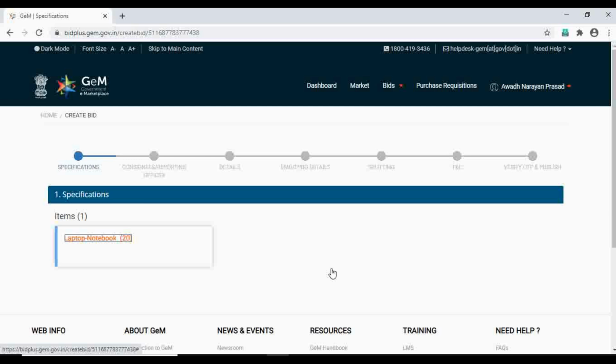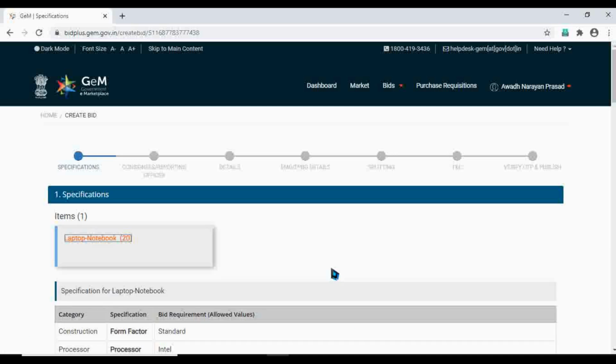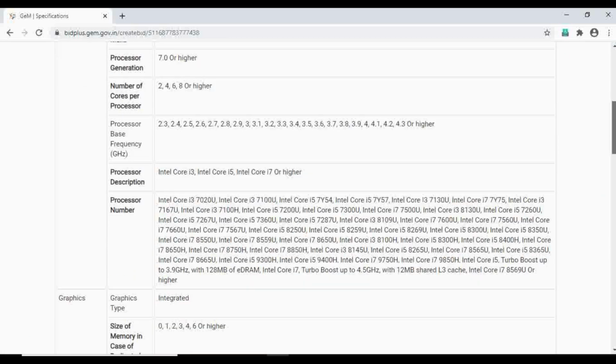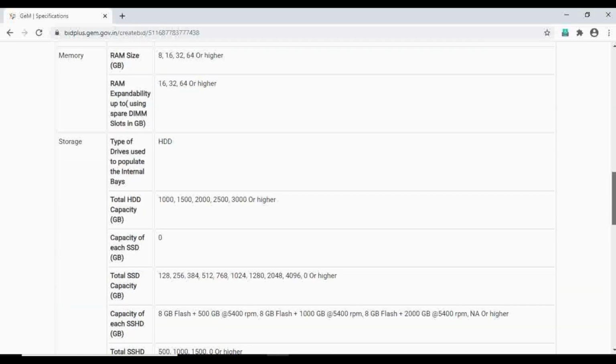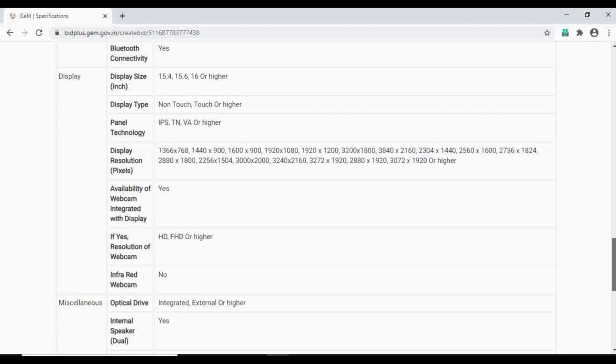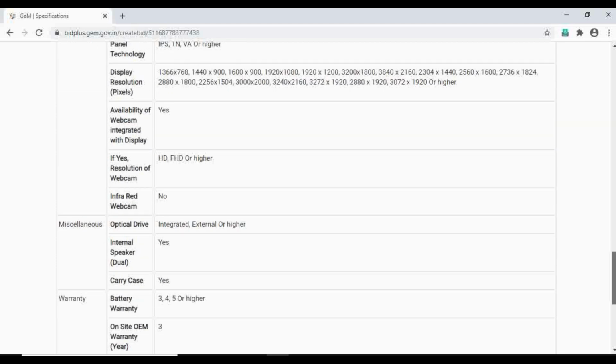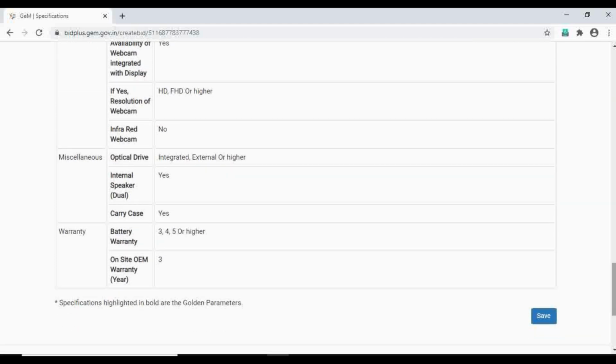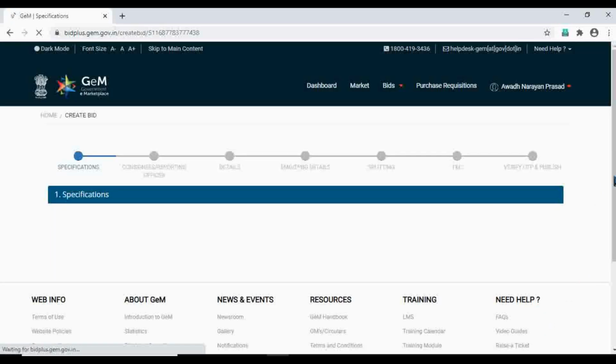After clicking on this, you'll find that those parameters and the golden parameters which we have ticked and which we have allowed, everything is mentioned here. Just need to cross verify that all the details given by you are correct, and then go for save. Continue.